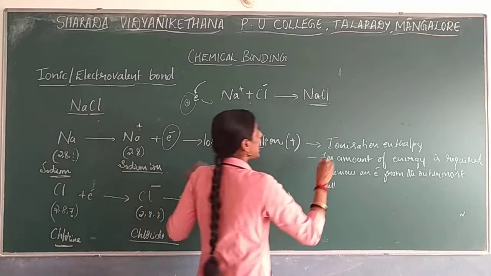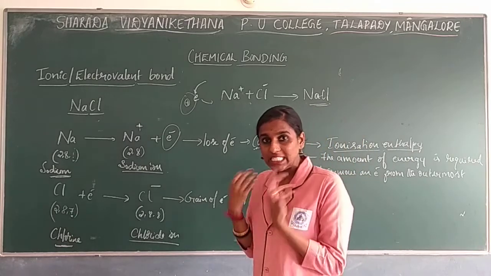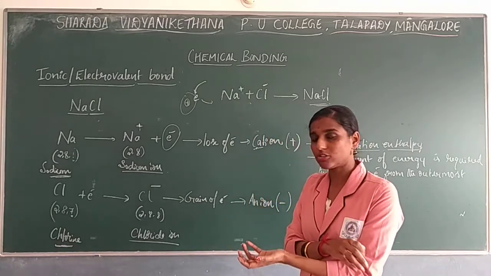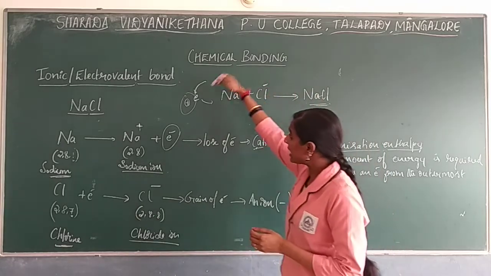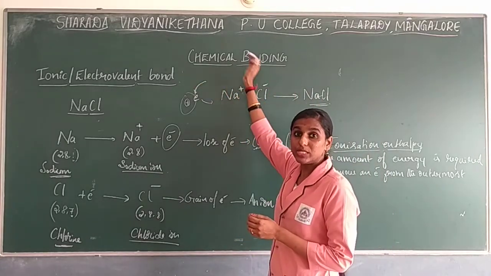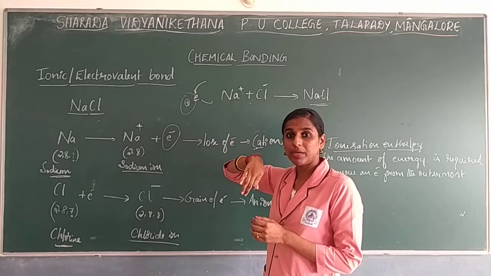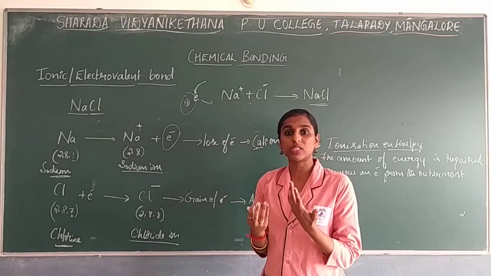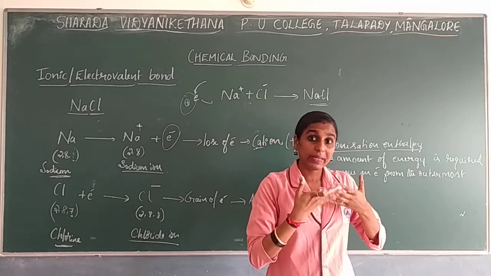So here, whenever cation formation takes place from an atom, it needs energy to remove the electron. So that is considered ionization enthalpy. In the sense, the energy you are giving will be utilized over there. So whether it will be exothermic or endothermic, what is meant by exo as well as endothermic? Exo in the sense what? Some amount of energy will be released.